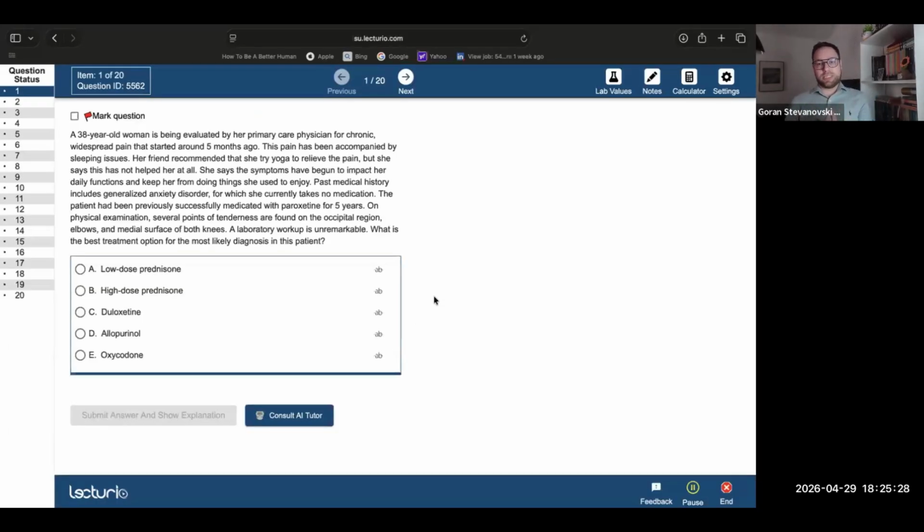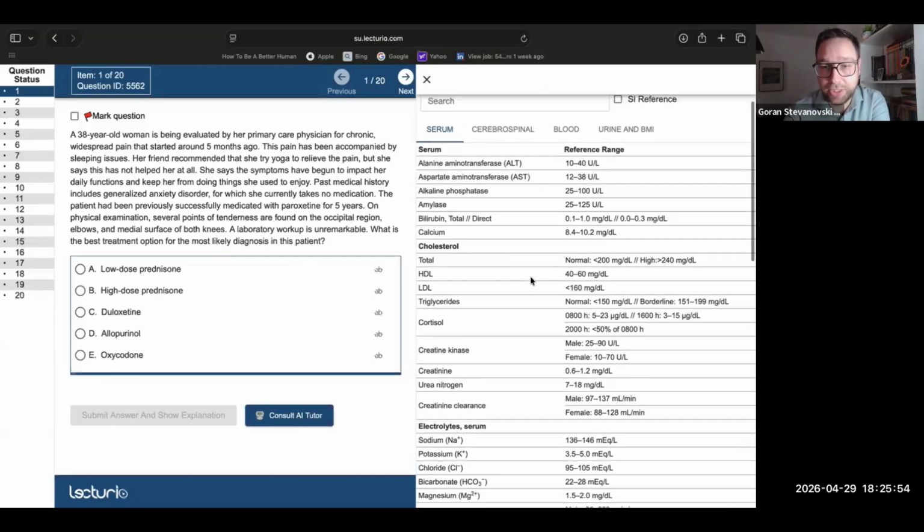So because we took USMLE step two, these questions are clinical, right? It's CK, or clinical knowledge. And that means that every question comes with a patient vignette, very similar to the USMLE step two CK. Now, we could read through the case, but I just wanted to show you a couple of the possibilities that we have here. So each of these patient cases comes with lab values that are specific to that patient case.